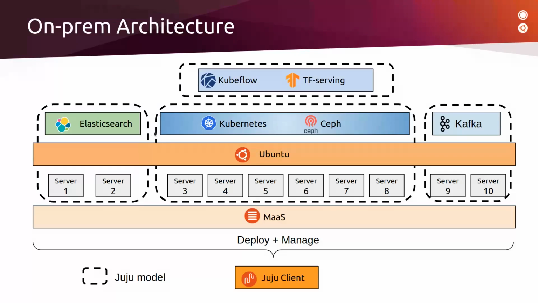Basically, Elasticsearch will be used to store the raw data that will be used to train our model. K8s will be used to run Kubeflow platform and the TensorFlow serving. Ceph will be used mainly as an object storage system to store our trained model, and Kafka will act as a messaging bus between the model server and the client applications.